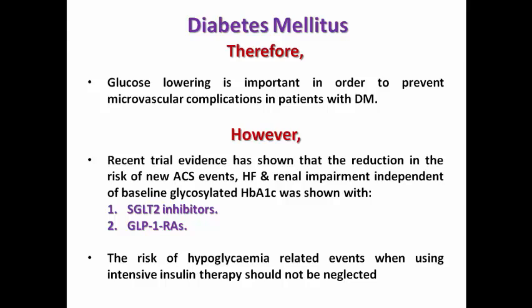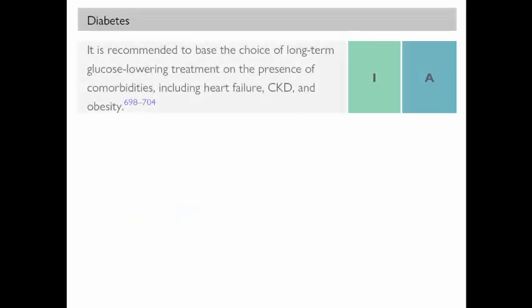And so you should reduce blood glucose but try to avoid the risk of hypoglycemia, because when using intensive insulin therapy, the patient is prone to hypoglycemia, which may increase the risk of coronary events. So avoid hyperglycemia, but also avoid hypoglycemia. So the recommendation in the guidelines is that you should base the choice of long-term glucose lowering treatment on the presence of comorbidities, including heart failure, CKD, and obesity, but the preference is for the SGLT2 inhibitor and GLP receptor agonist.